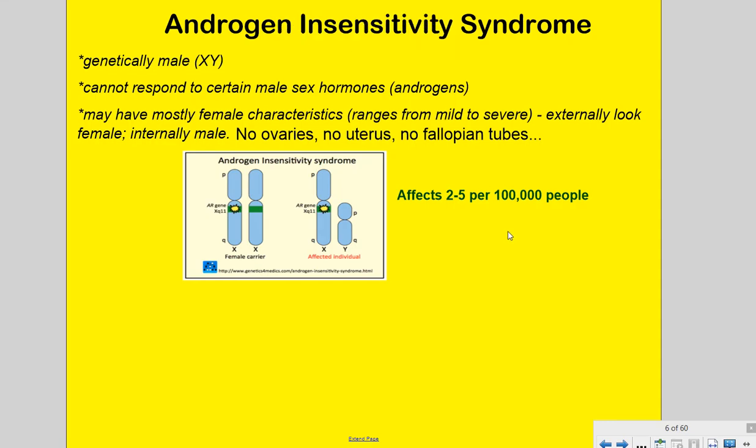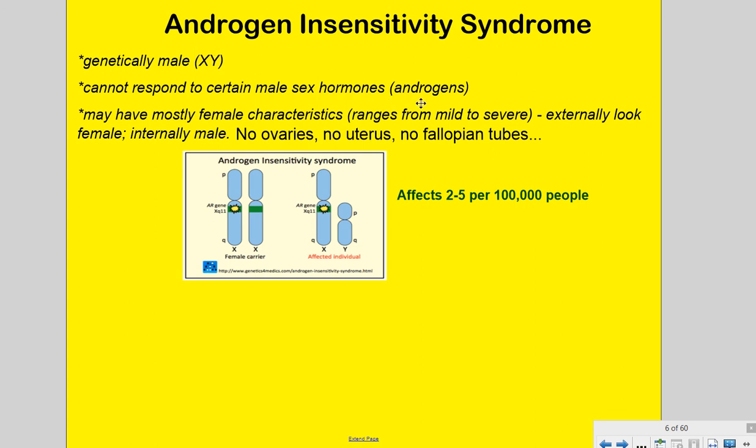Alright, so the last thing I want to touch on here is what can happen if you don't have receptor proteins that function properly. So it doesn't matter if you make the particular hormone as much as it also matters that you have the receptor to actually respond to it. And so androgen insensitivity syndrome results when people don't make the proper receptors that can bind to the hormones that their body secretes. So this particular syndrome affects males.